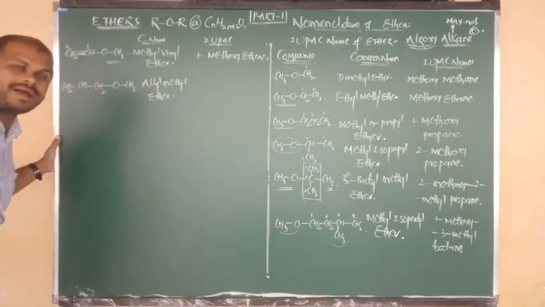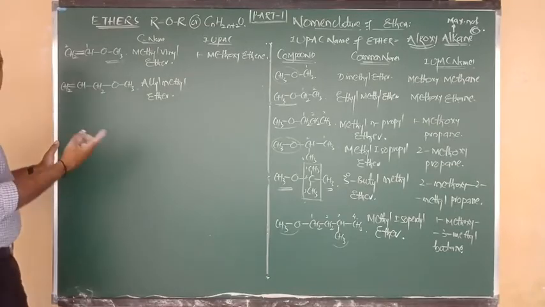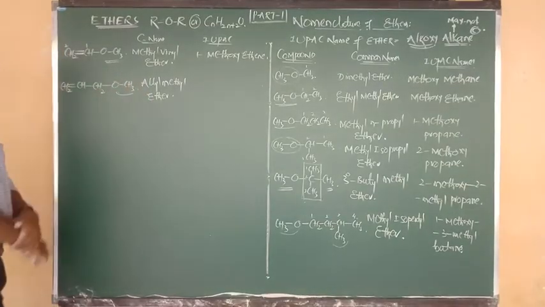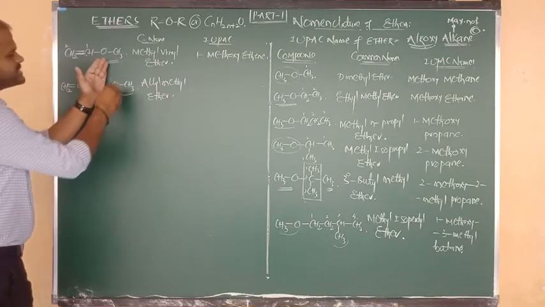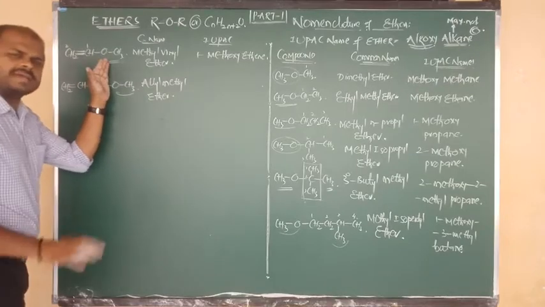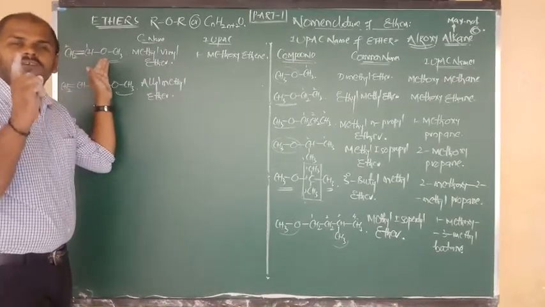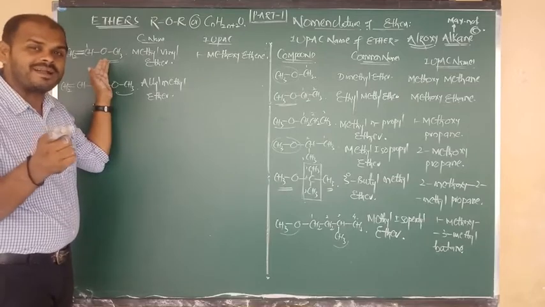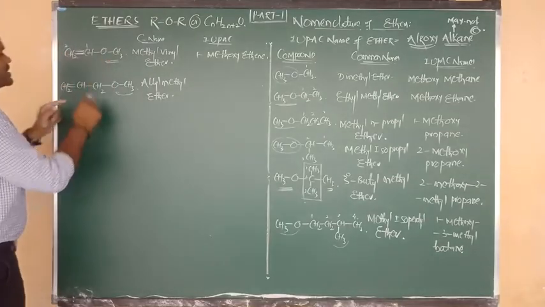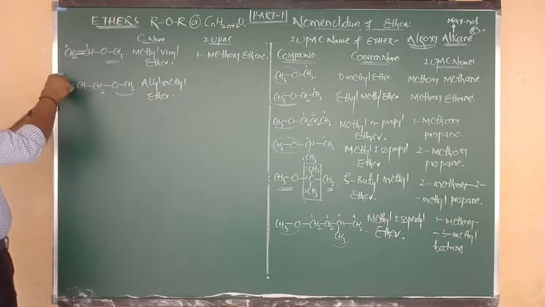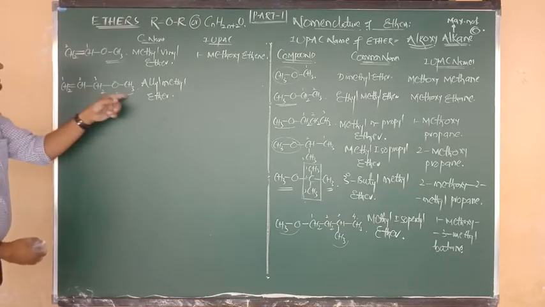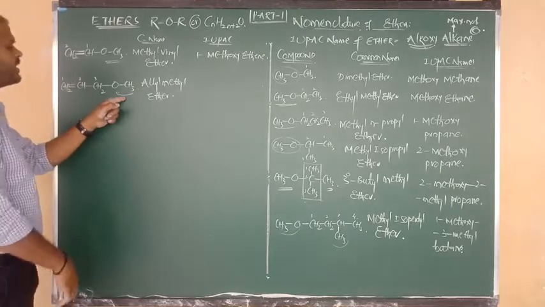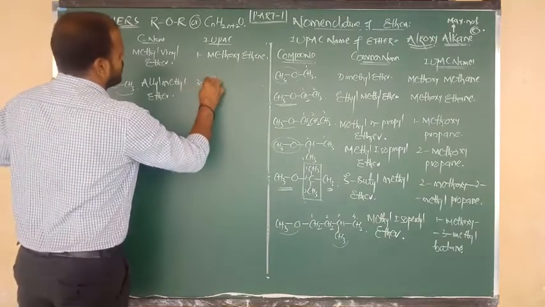Let me now write the IUPAC name. How do you know the IUPAC name? First, this is the alkoxy or methoxy group, the side chain. Then we have to give the priority order of single bond or double bond. The double bond will get first priority. This is a single bonded carbon, but the left one is a double bonded carbon. So we have to number from the left side: 1, 2, 3. So it is 3-methoxy, which is important. Yes, we have covered this side chain.